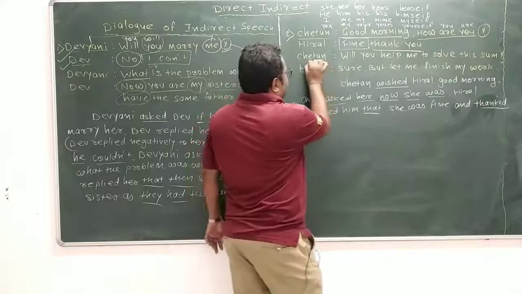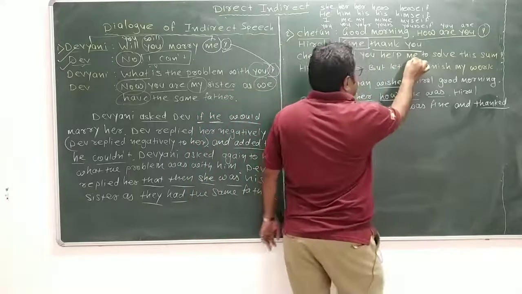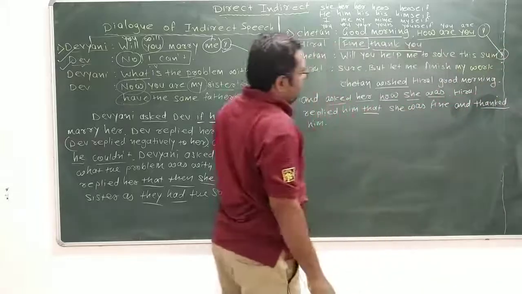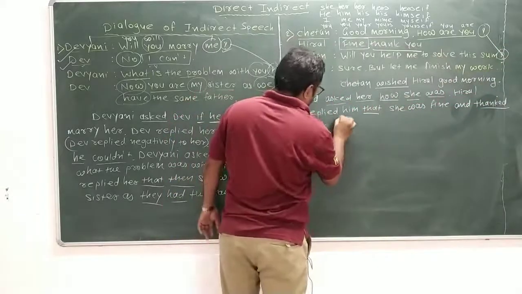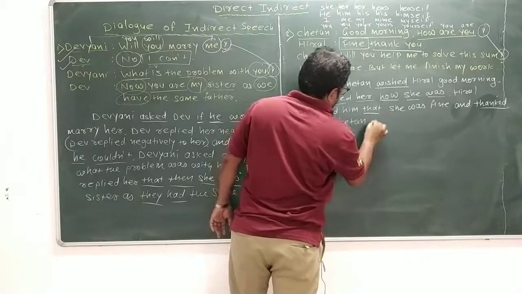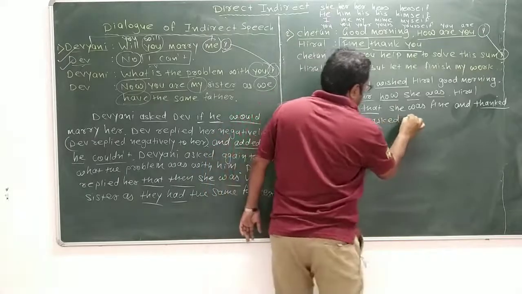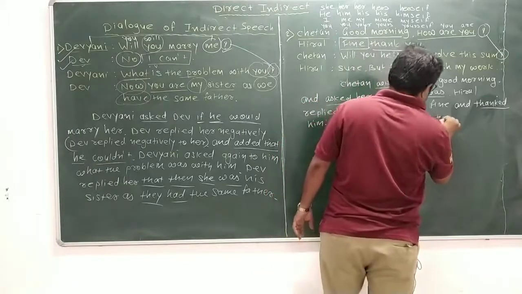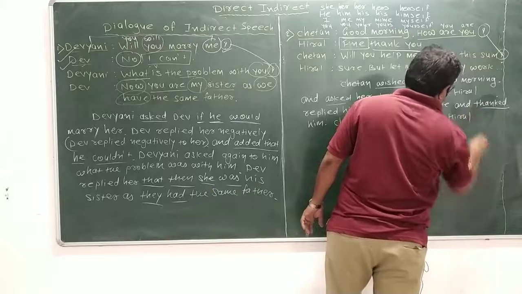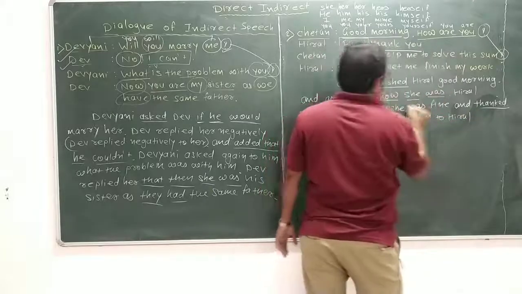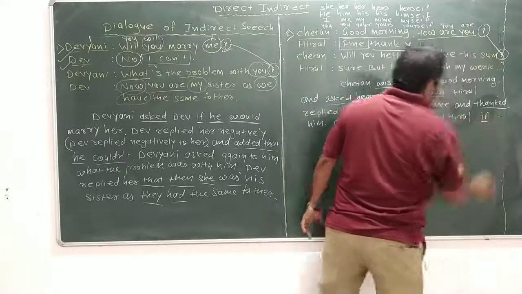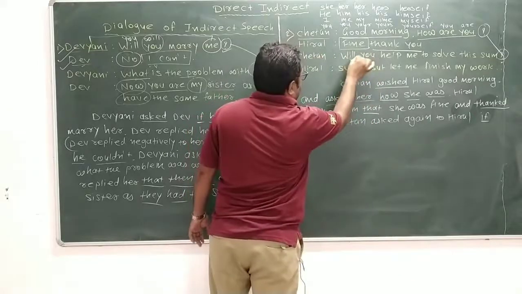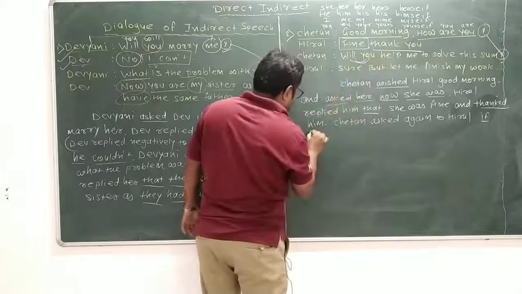Now next, Chetan, will you help me to solve this sum? Once again ask the question. So Chetan asks again to Hiral if, W is not here, so we can write if. Will you? So we can write you will. You means Chetan.